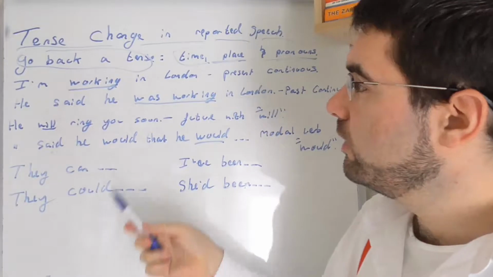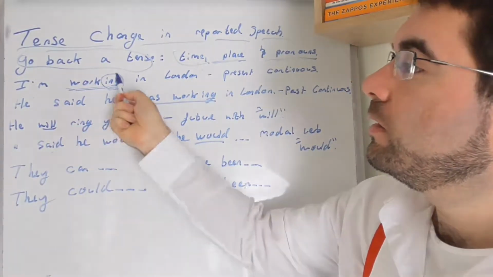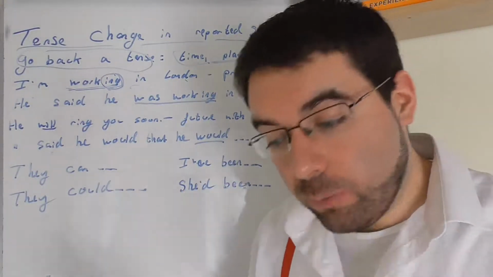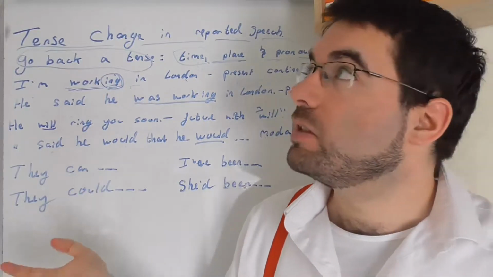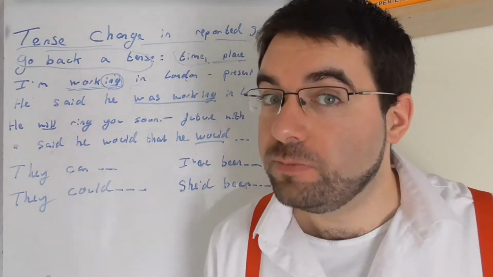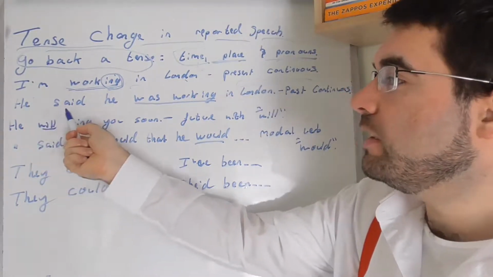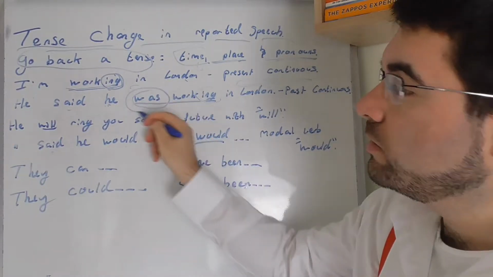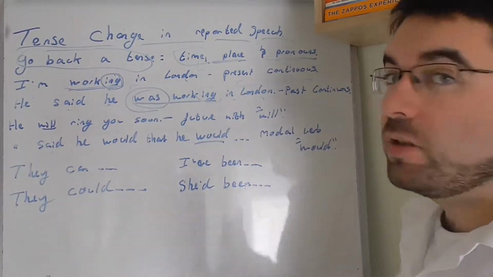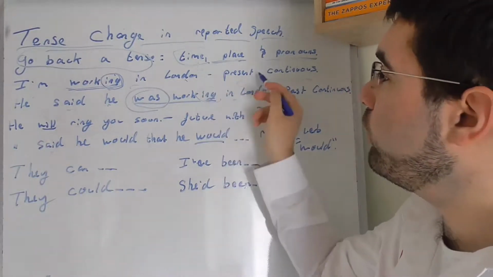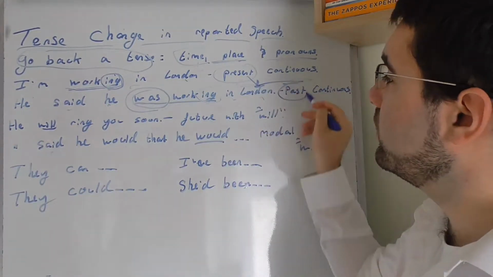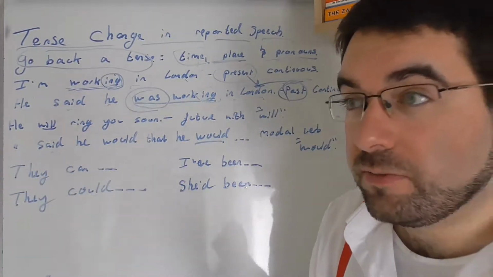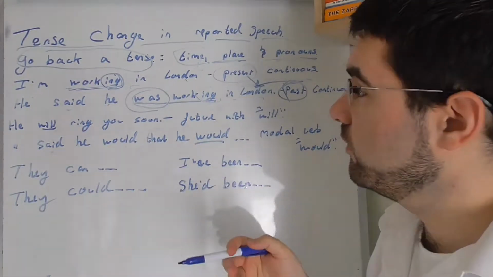So let's look at some examples. I'm working, emphasis on the ing, in London. Present continuous. What's happening now? I'm working in Wolverhampton. I'm working in my office. I'm working from home. He said he was working in London. Past continuous. We go from the present continuous to the past continuous. I am working in London. He said he was working in London. He was. In the past, was.